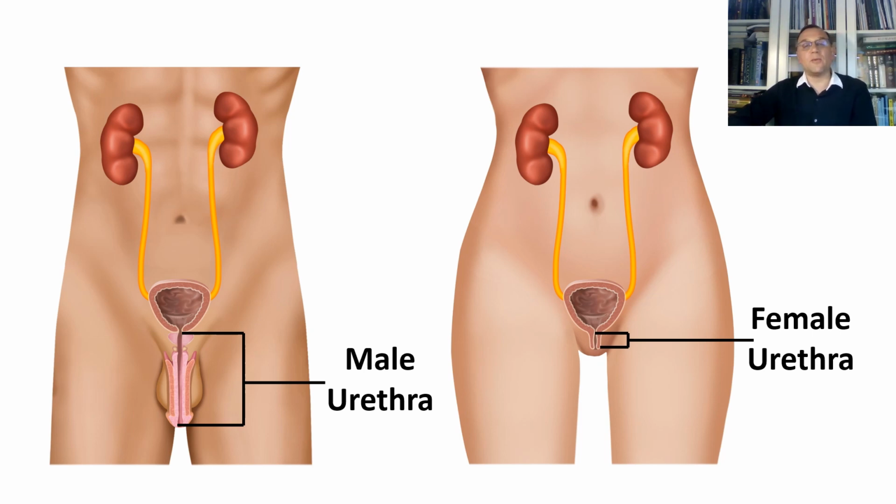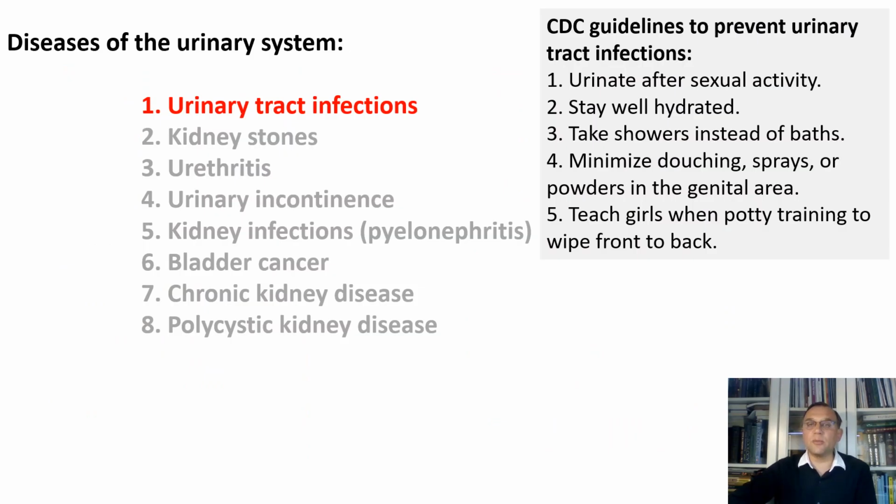Using a diaphragm for birth control may increase the risk of urinary tract infections. Using spermicidal agents also can increase the risk. Urinary surgery or an exam of your urinary tract that involves instruments can both increase the risk of developing a urinary tract infection. You can help to prevent urinary tract infections by doing the following.